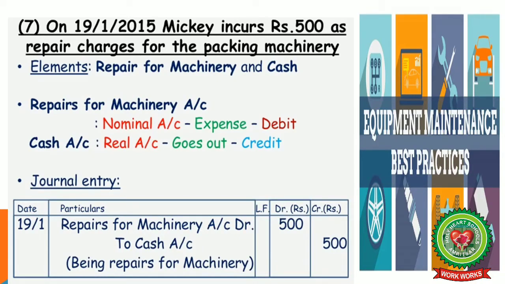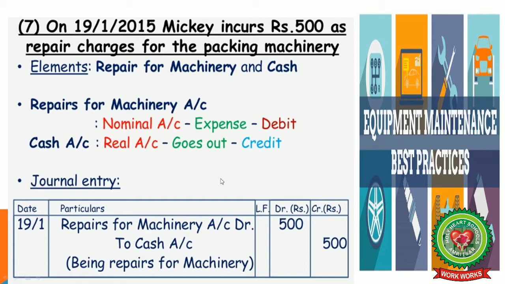So he actually now wants to have some equipment maintenance cost. Mickey has to pay repair cost of his packing machinery. So he incurs on 19th Jan rupees 500 as repair charges for the packing machinery. Elements are repair for machinery and cash.